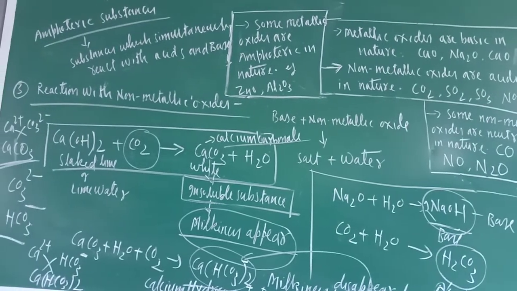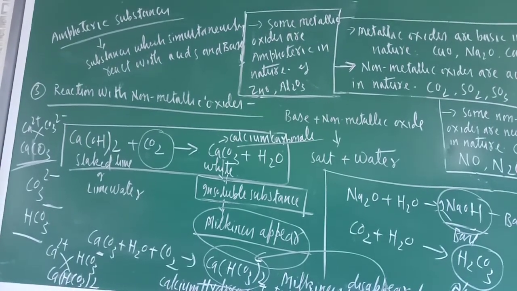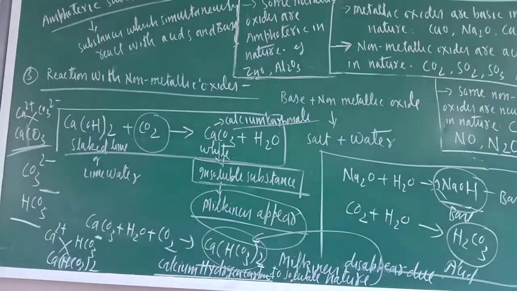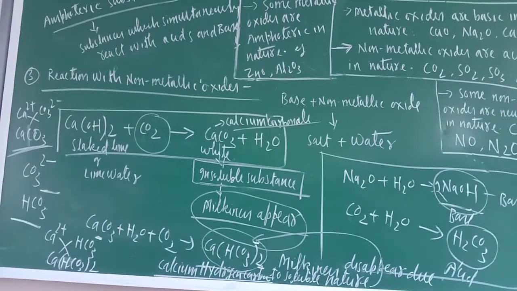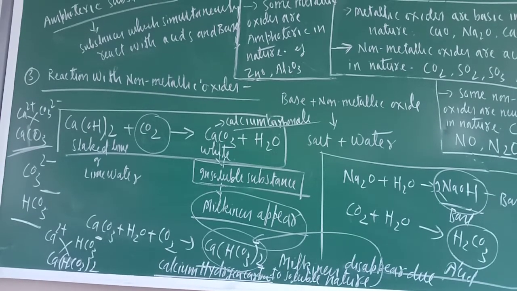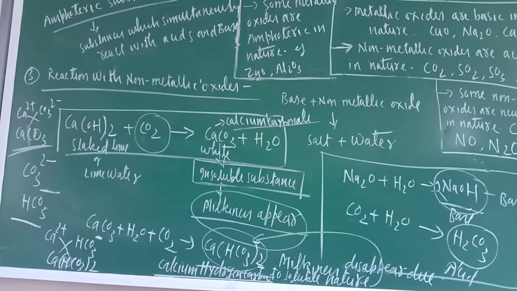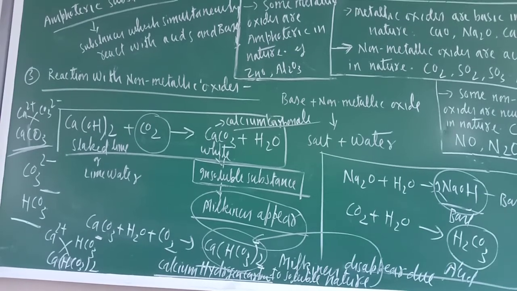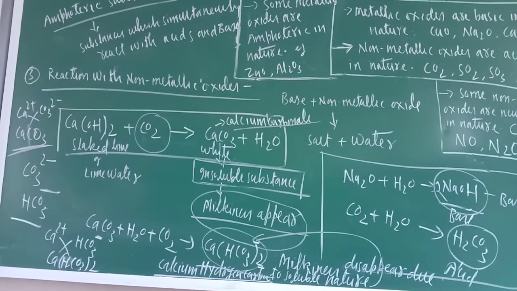I am adjusting the blackboard so that you can read everything properly. Everything is written here. Don't worry about the things written at the bottom, because so many times I have repeated. Milkiness appears due to the insoluble nature of calcium carbonate. Milkiness disappears when excess carbon dioxide gas is supplied, due to the soluble nature of calcium hydrogen carbonate or calcium bicarbonate. Okay, thank you. I hope that you will complete.